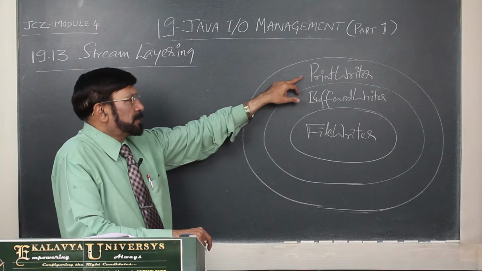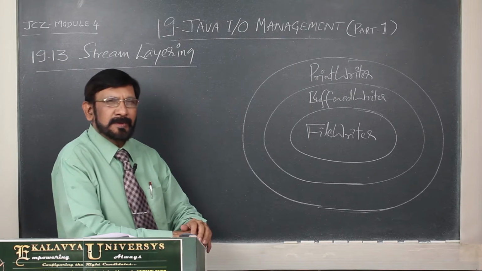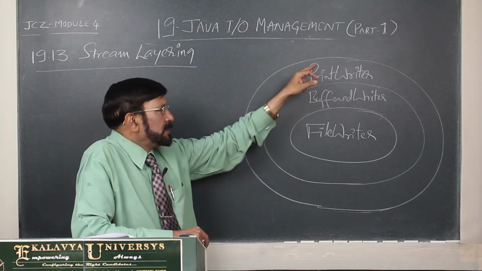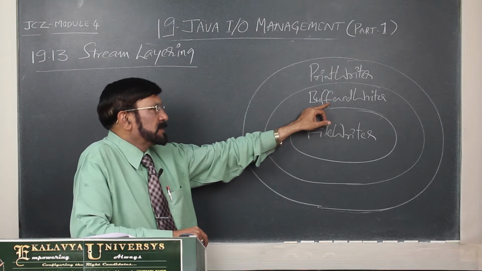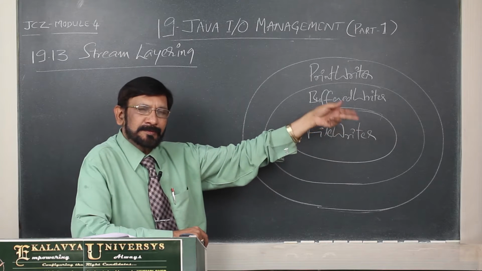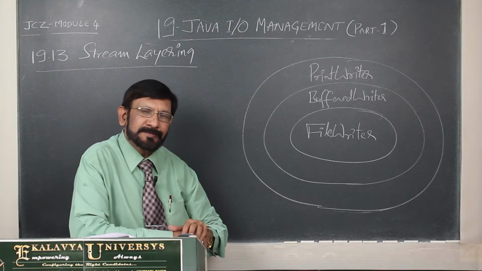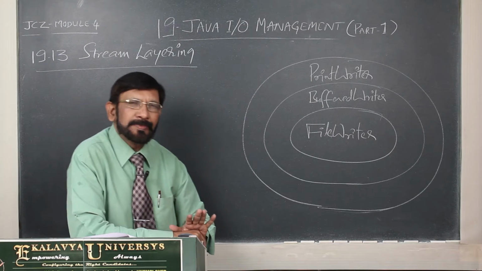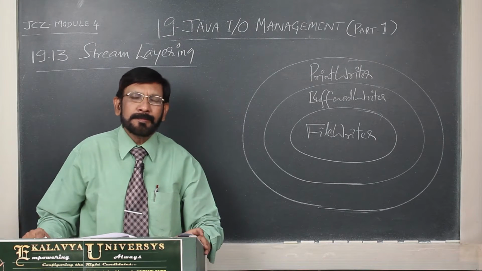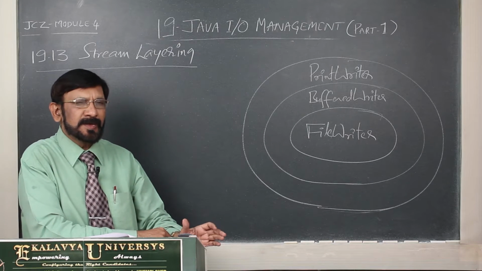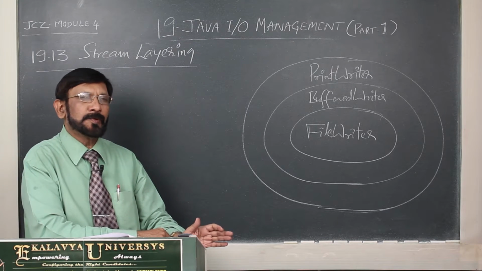Now, the PrintWriter class methods are called for writing characters on a file. Then in turn it calls BufferedWriter class methods, and in turn those call FileWriter class methods. In this way operations are performed, and because of this layering, the efficiency of the operations is improved.